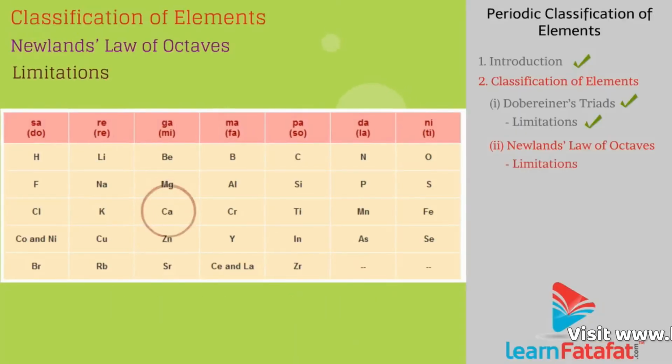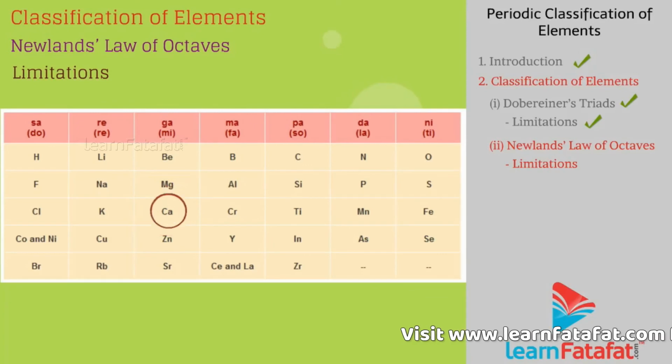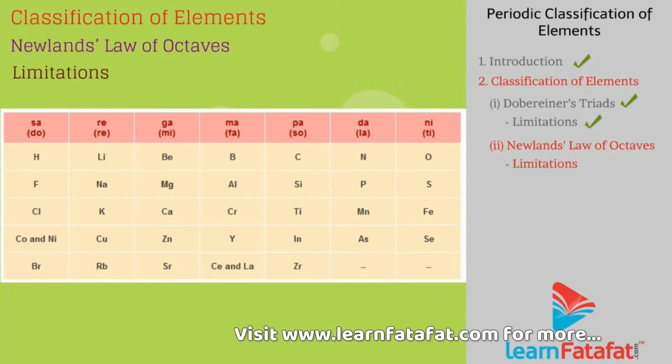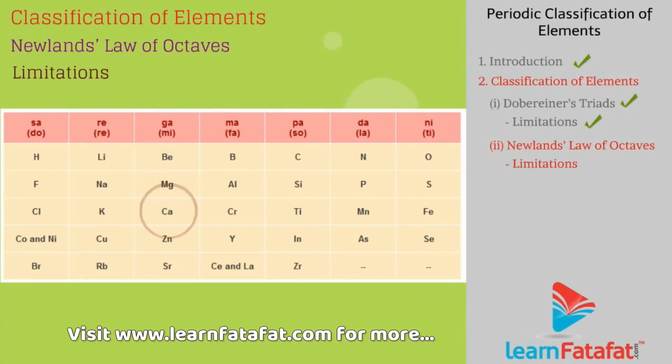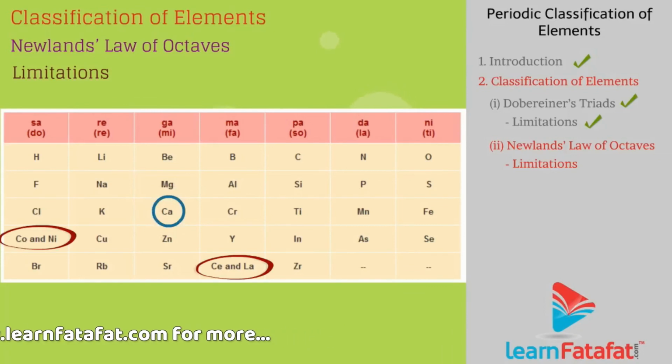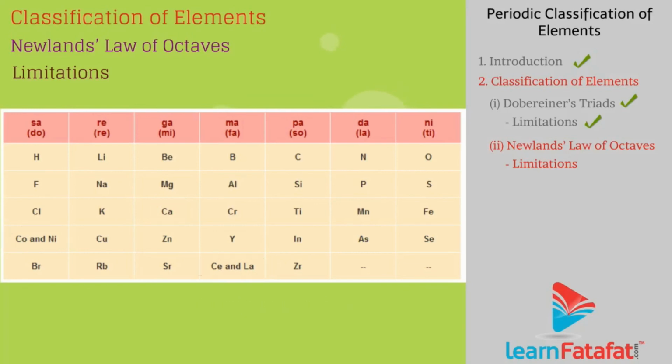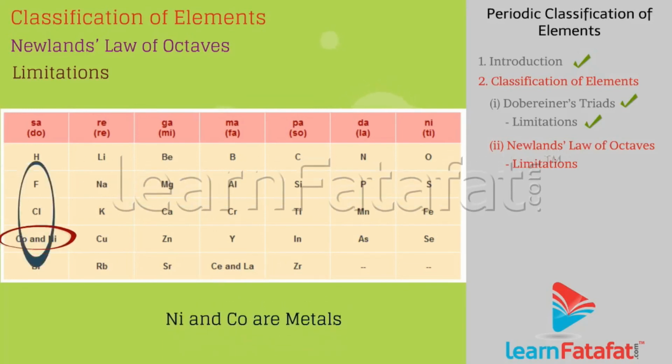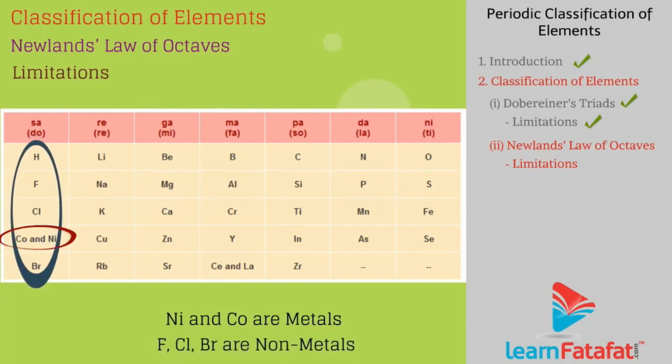Limitations. It is applicable only up to calcium, but not after that. He filled 2 elements in the same slot in a column, but these elements have different properties than the elements of that column. For example, Ni and Co are metals which are placed with non-metals F, Cl, Br.